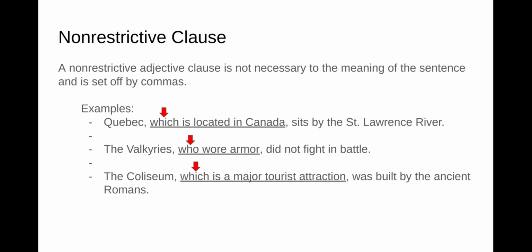So what you're going to have to do on this assignment, they're going to give you a sentence that has an adjective clause in it. You're going to have to be able to find it and then say if it's restrictive or non-restrictive. We have practiced this all year, so it should not be difficult. But what I want to remind you to do is look for that relative pronoun to help you find it, especially when they are restrictive.